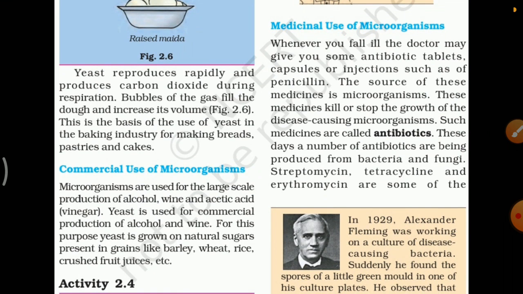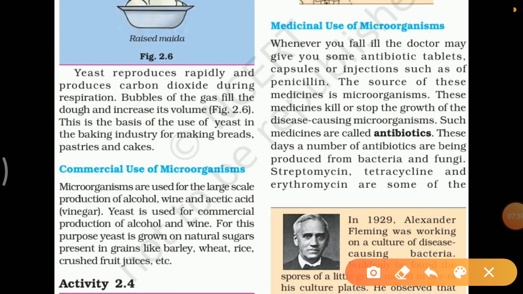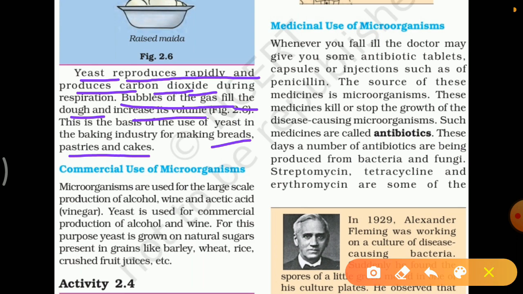So the reason the dough is increased is that the yeast reproduces rapidly and produces carbon dioxide. During respiration they produce carbon dioxide, and this carbon dioxide gas forms bubbles that fill the dough and increase its volume. So this is the basis of the use of yeast in the baking industry for making bread, pastries and cakes. Okay.